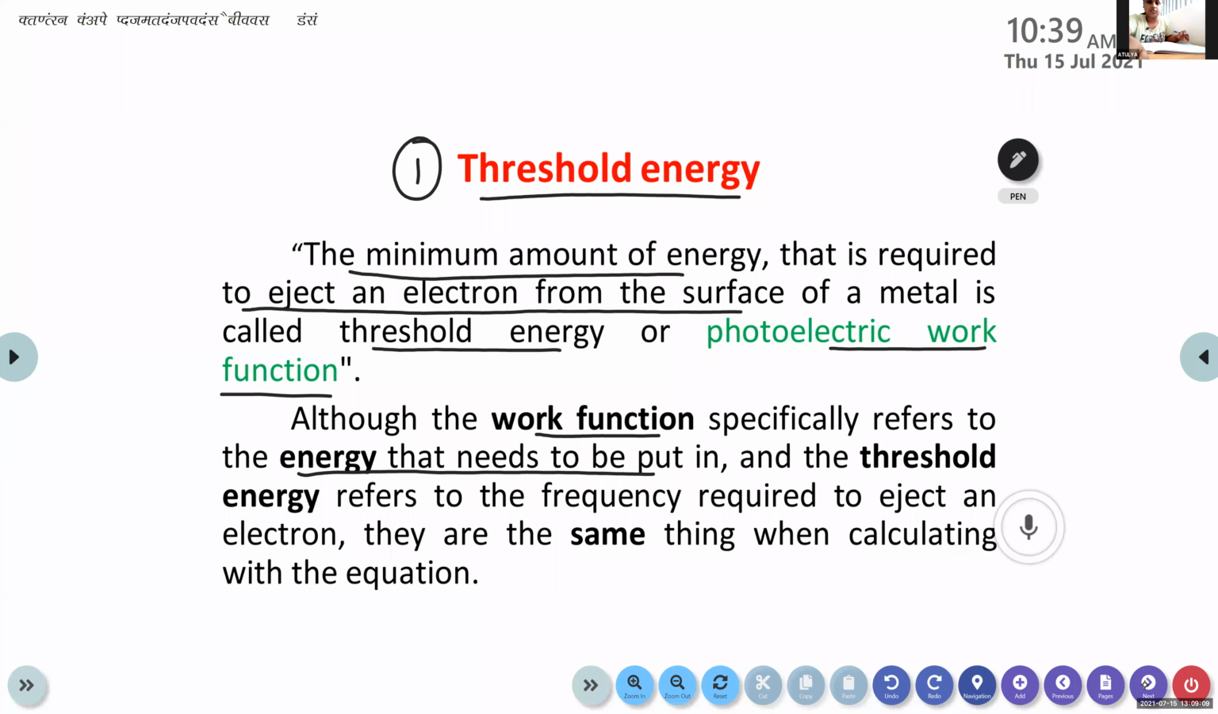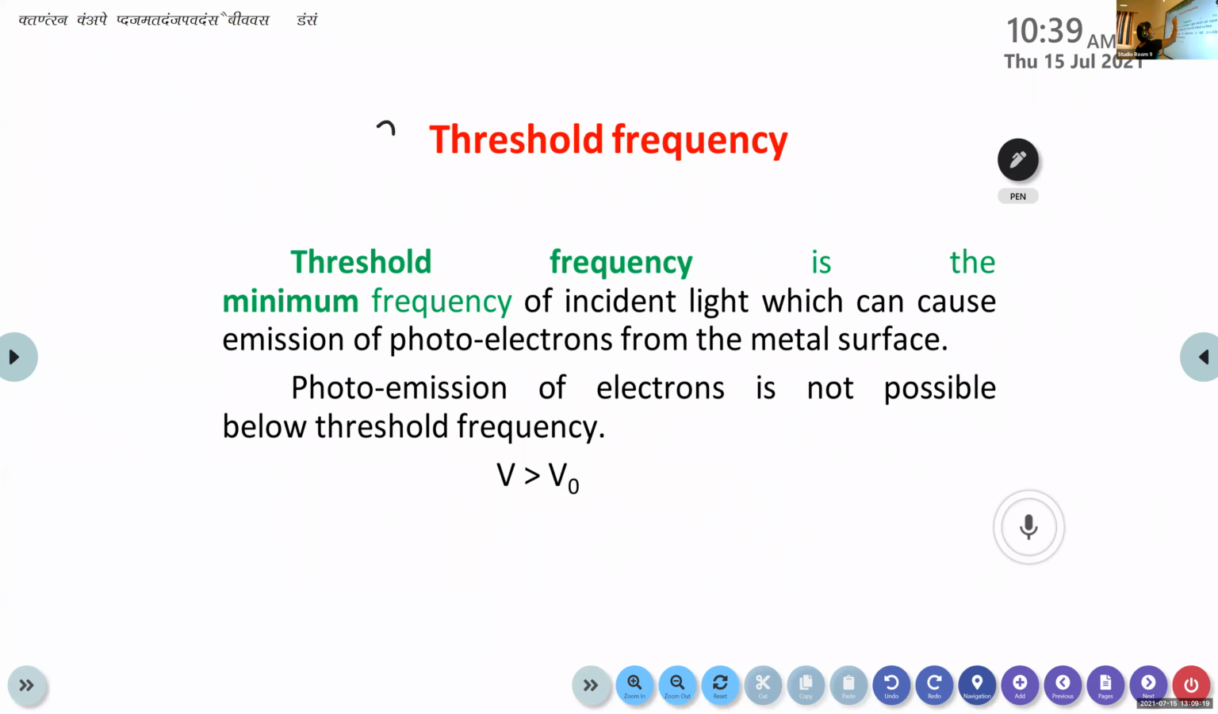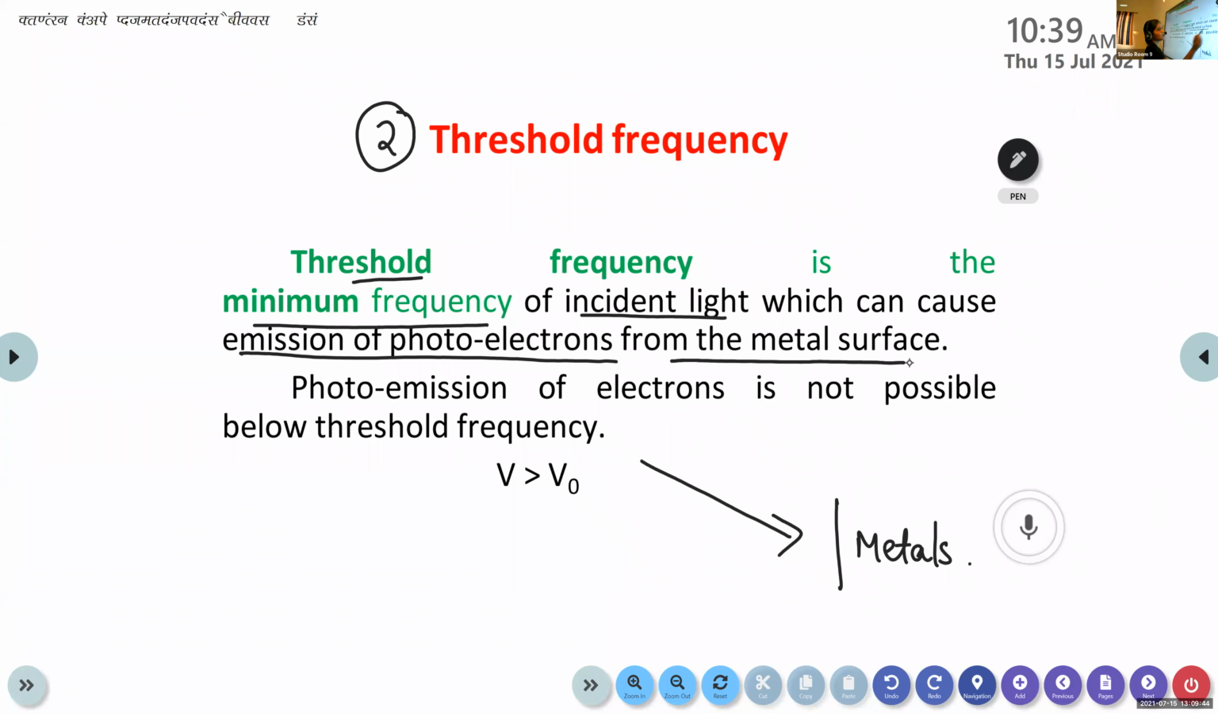Yes. So this is the first condition. That's the threshold energy. The minimum amount of energy required to eject an electron from a metal surface. Then the second one is threshold frequency. So this threshold frequency is also similar to threshold energy. The minimum frequency of incident light. Incident light means the light that falls on the metal surface. So the minimum frequency of the incident light, which can cause emission of photoelectrons from the metal surface.